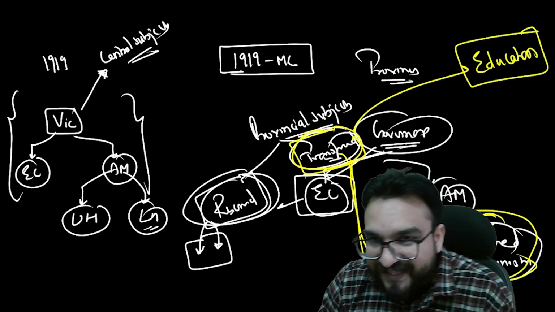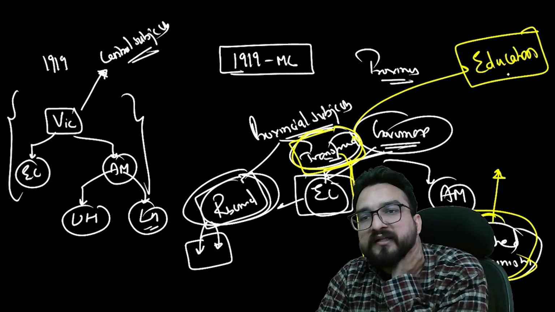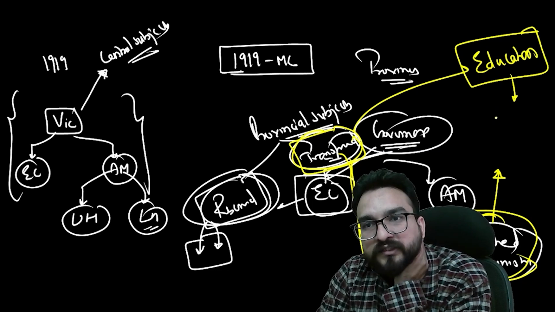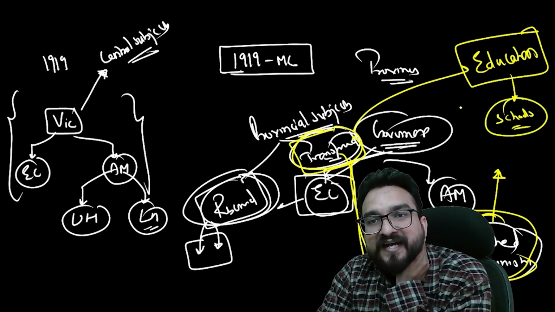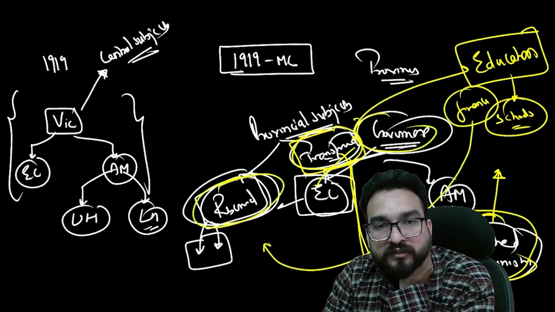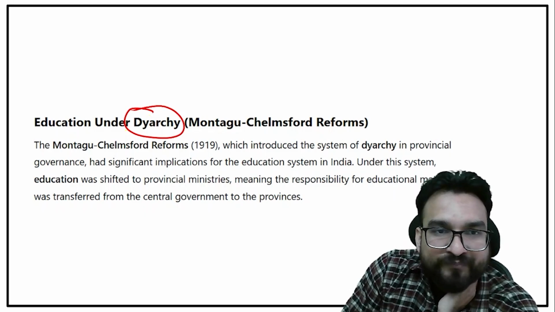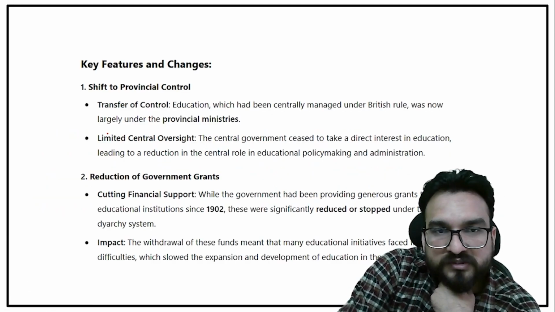That means if I am an elected minister of 1919, I would think that for education, I will erect some more universities, some more schools. For making the infrastructure for schools and universities, I need finance. And for finance, I have to go before the governor and his Executive Council to pass some finances for education. So that's why diarchy was a problem, right? Because here you see education under diarchy. Now there were problems under this.